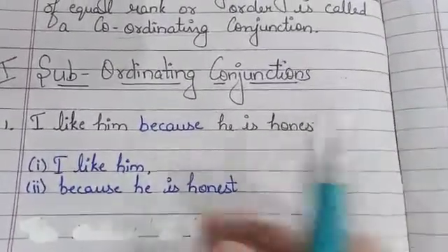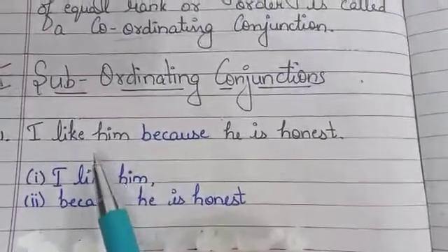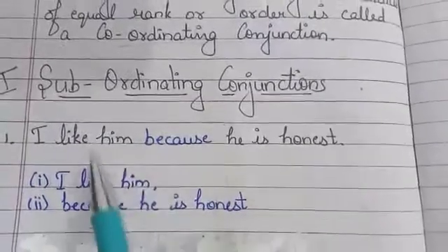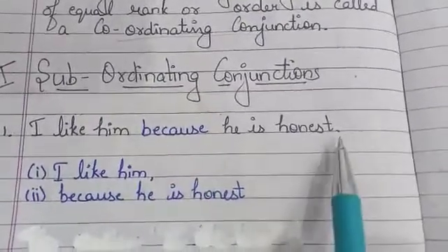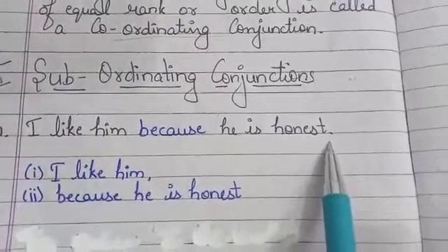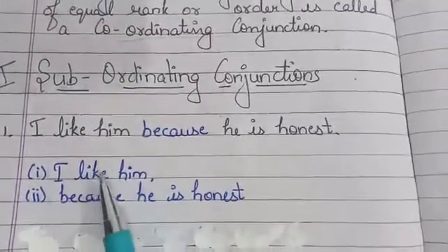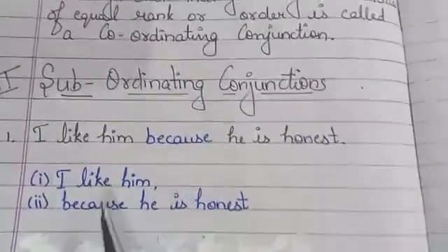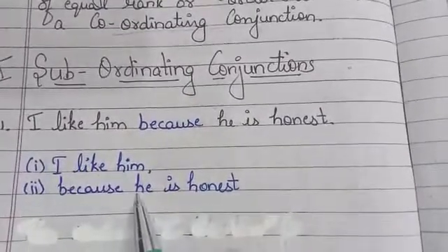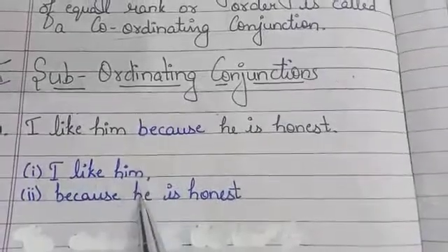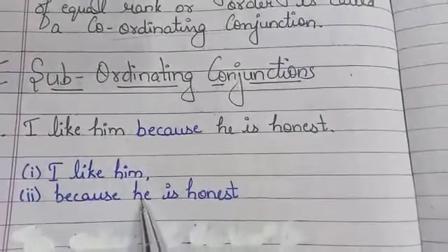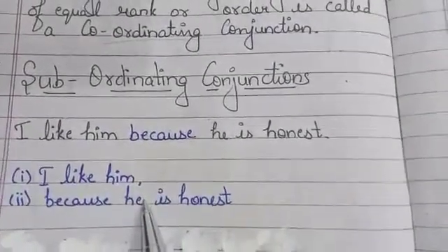Now look at the first one. The first sentence contains two statements: I like him because he is honest. Here there are two statements. First is, I like him. Second is, because he is honest. Listen, are these two sentences independent? Can they stand alone? No.